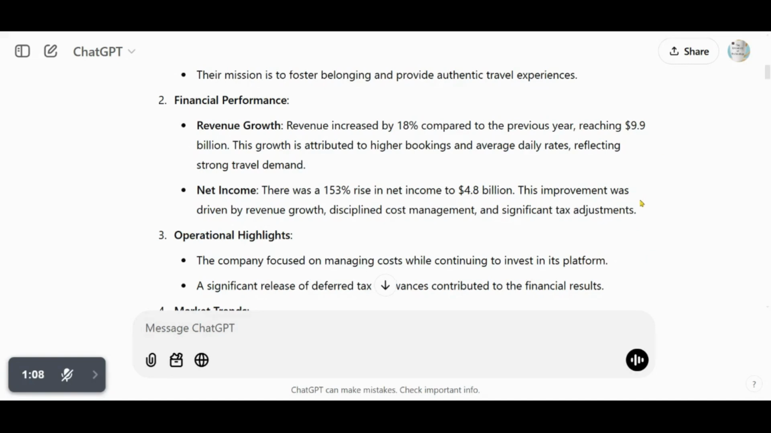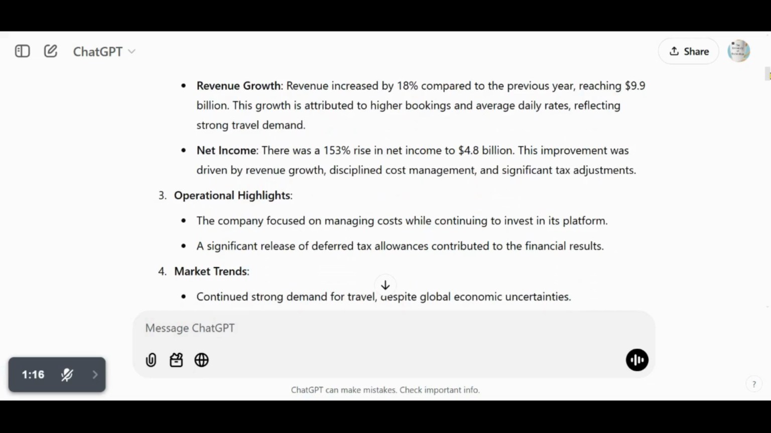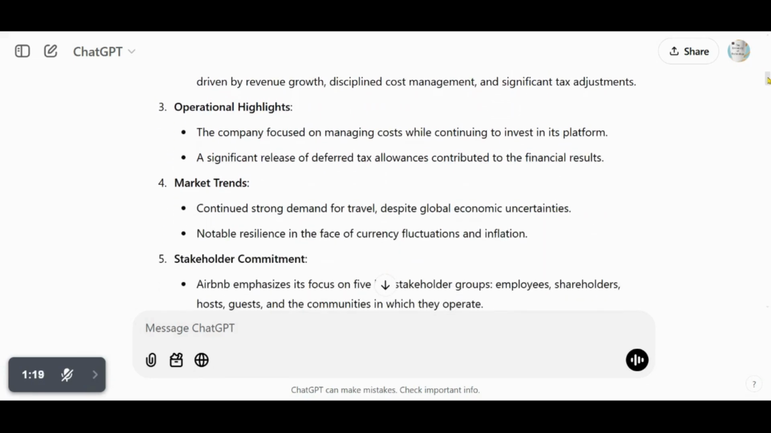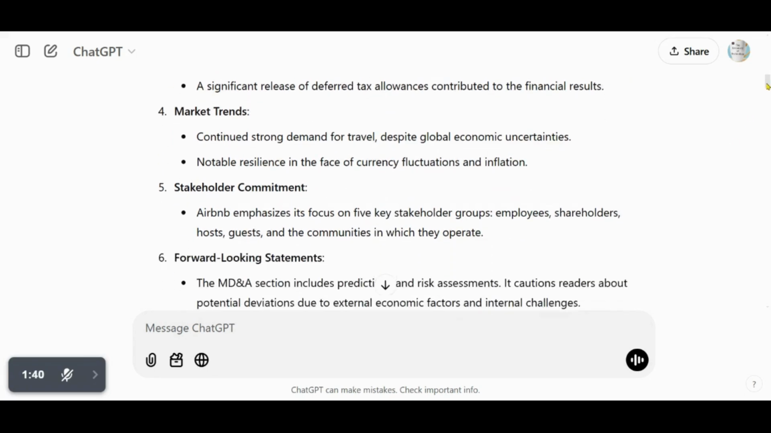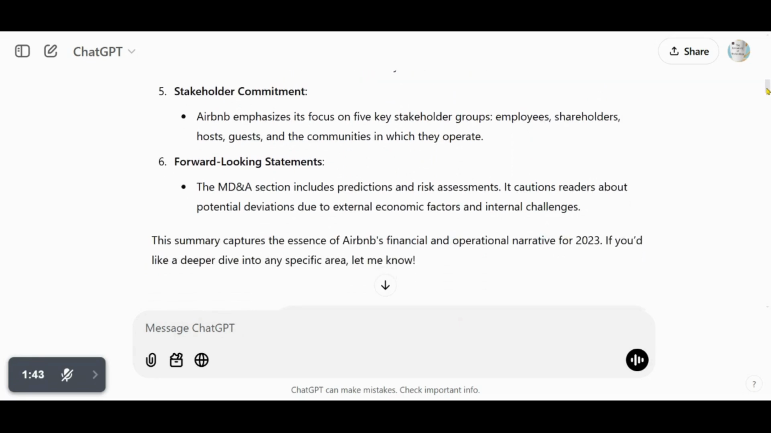Net income. There was a 153% rise in net income to $4.8 billion. This improvement was driven by revenue growth, disciplined cost management, and significant tax adjustments. Operational highlights. The company focused on managing costs while continuing to invest in its platform. A significant release of deferred tax allowances contributed to the financial results. Market trends. Continued strong demand for travel, despite global economic uncertainties. Notable resilience in the face of currency fluctuations and inflation.